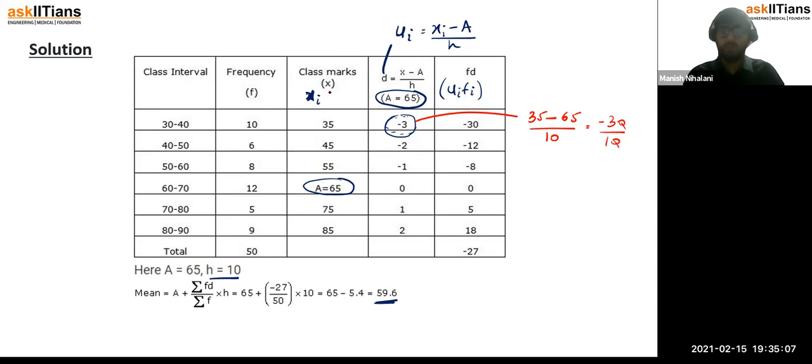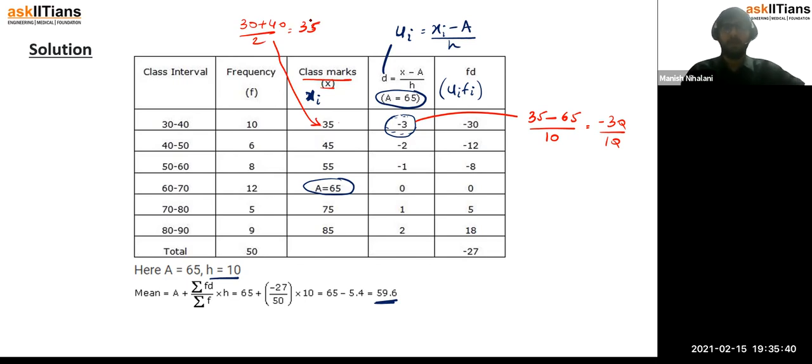Now, class marks, so we already have discussed many times. ये कैसे आया? Midpoint of the class interval, lowermost interval plus uppermost interval divided by 2. So 30 plus 40 divided by 2, right? अब कुछ बच्चे स्मार्ट होते हैं, सर 30 और 40 के बीच में हमें क्लियरली दिख रहा है 35 ही होगा, तो ये प्लस और डिवाइड बाय 2 करने की जरूरत है क्या? So no, definitely you don't need to show this calculation of class mark, you can directly write this also in the table.